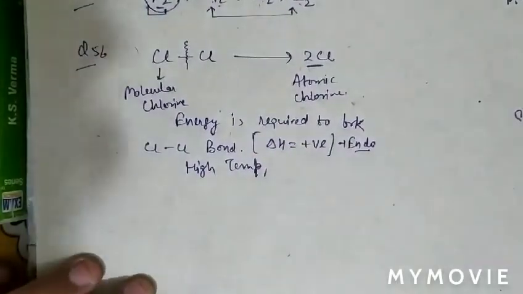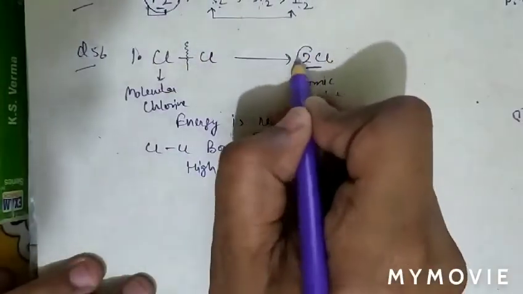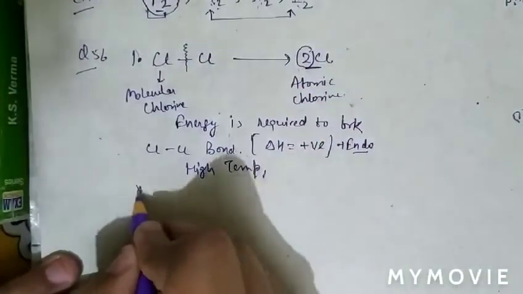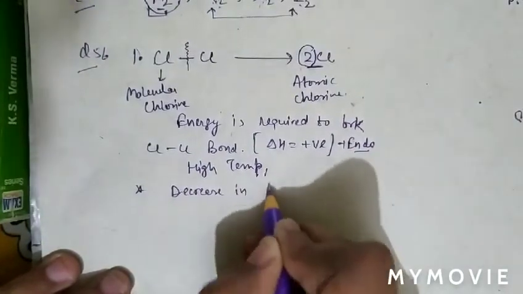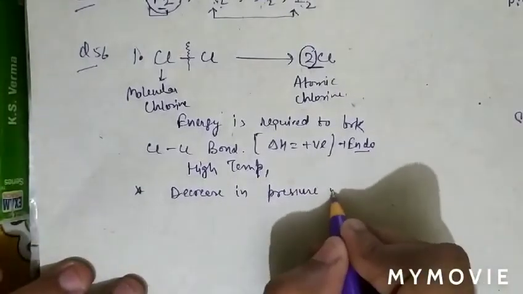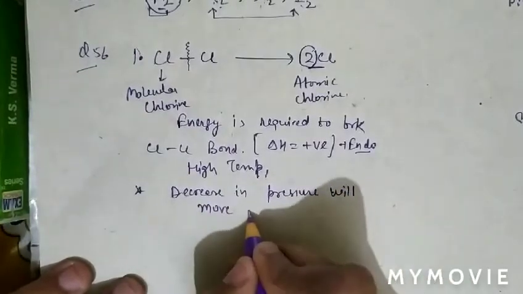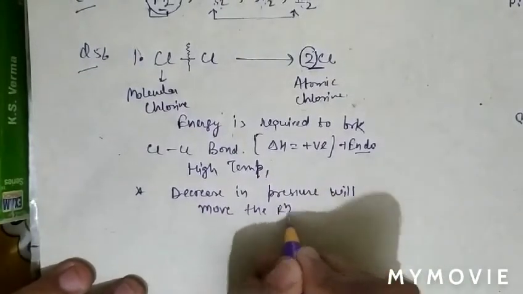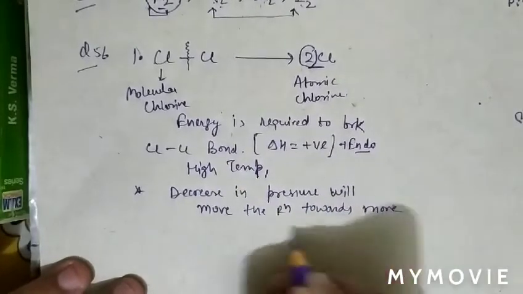And we know that as there is 1 mole of gaseous reactant and 2 moles of gaseous product, according to Le Chatelier's principle, decrease in pressure will move the reaction towards more number of moles.